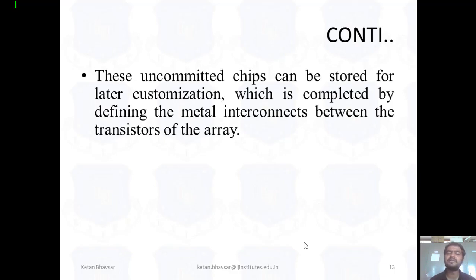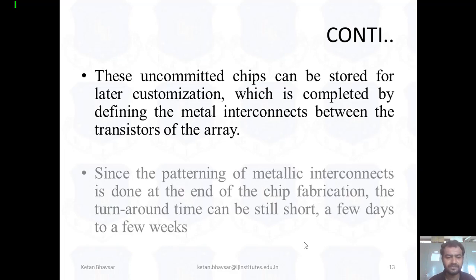The uncommitted transistors can be stored for later customization, which is completed by defining the metal interconnects between the transistors of the array. Basically, there are a number of gates or transistors inside the chip. Whenever you work on a specific programming task, out of 100 transistors, specific ones can be selected at a time as per your program. And there are a number of uncommitted transistors also available inside the chip, so you can use those uncommitted transistors for later applications.